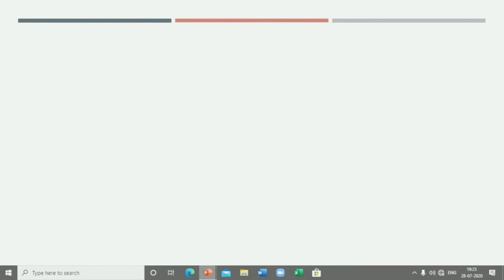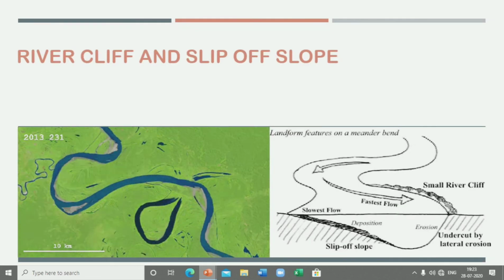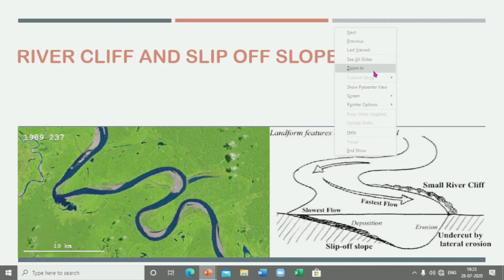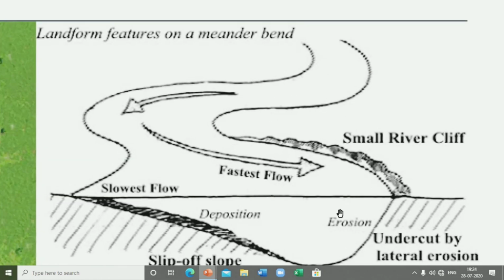Next, what we will study is the river cliff and slip-off slope. I will zoom in on this picture for better explanation. We know that the river is meandering, so it does erosional work on the outer concave side and depositional work on the inner convex side, as we have studied. Consequently, what will happen? The concave side has a very steep slope, as I was telling you, and it is known as a river cliff.